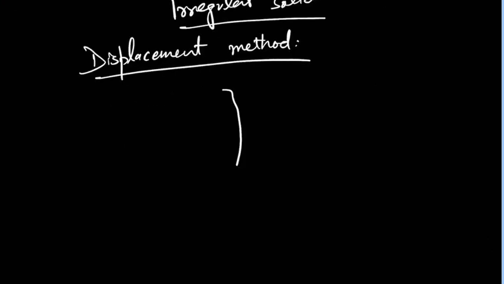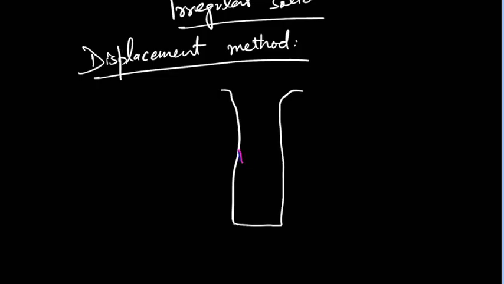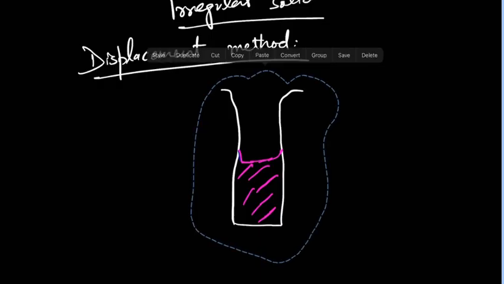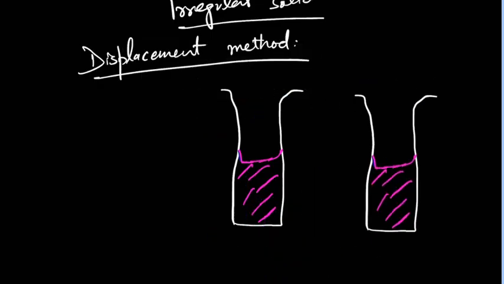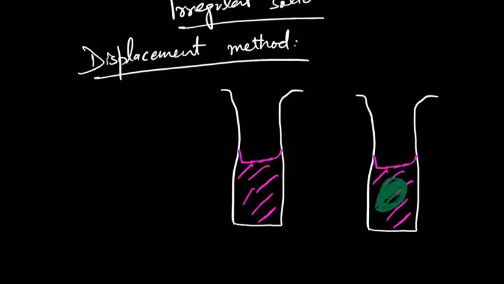Basically, let's suppose there is a measuring cylinder and there is a liquid till this point. This is the whole liquid in it. You have to place that irregular shaped solid in this liquid.